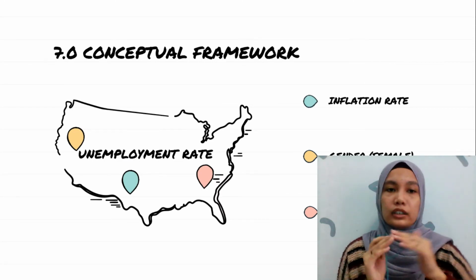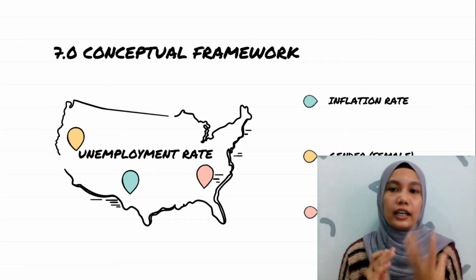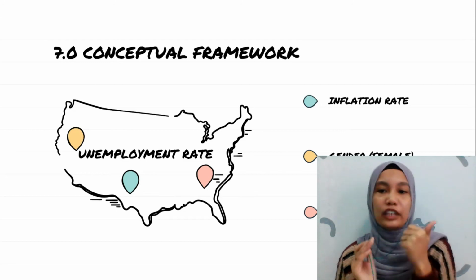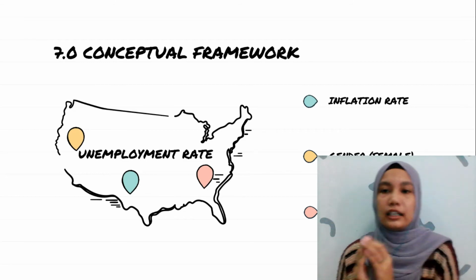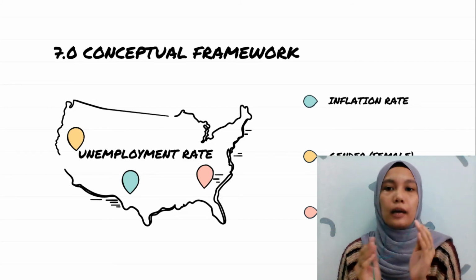Obviously, our dependent variable is unemployment rate, and our independent variables are inflation rate, gender, and also education level. Gender, which is the percentage of unemployment based on gender, female.